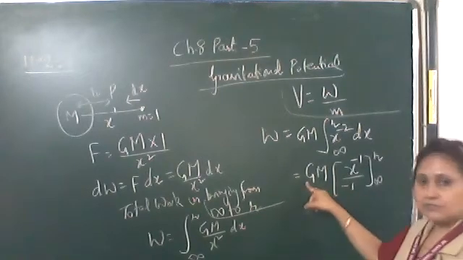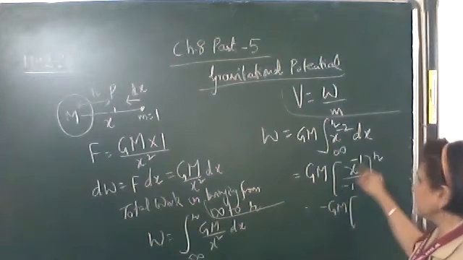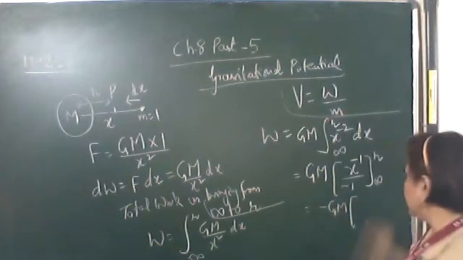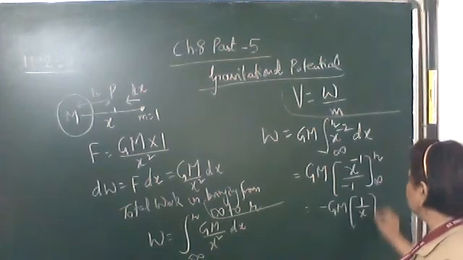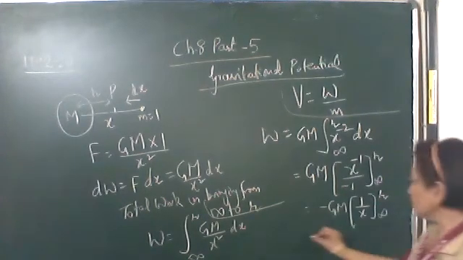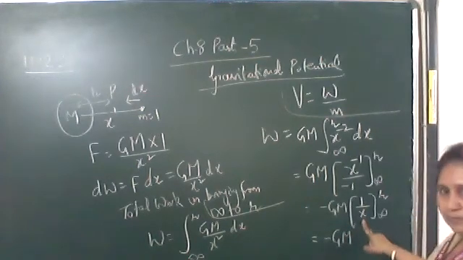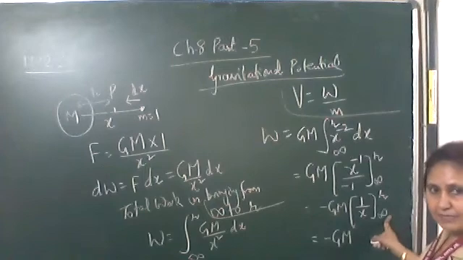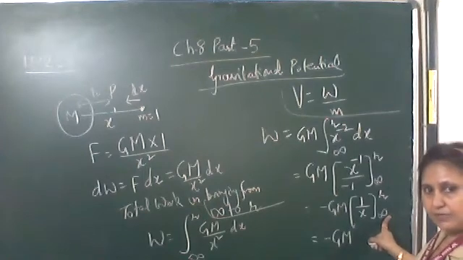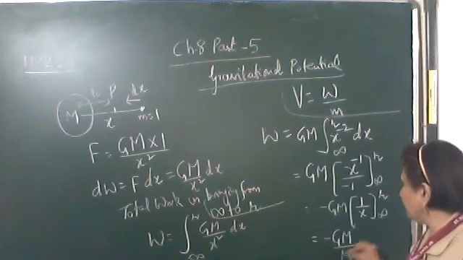Take this minus 1 outside. So minus GM, x raised to the power minus 1, which can be written as 1 upon x, in the limits infinity to r. This is equal to minus GM times 1 upon r minus 1 by infinity. 1 upon infinity is 0, so what remains is minus GM upon r.